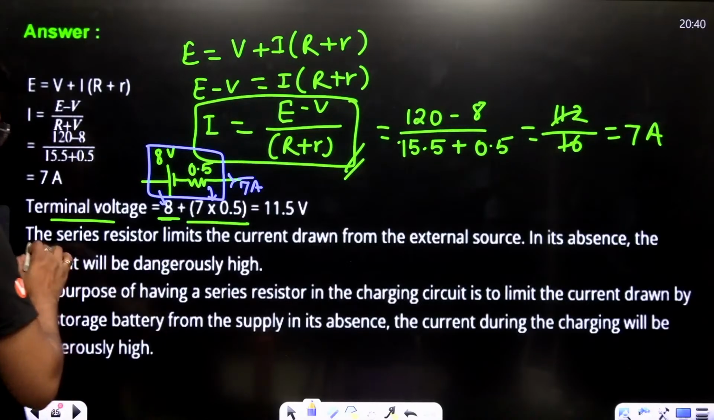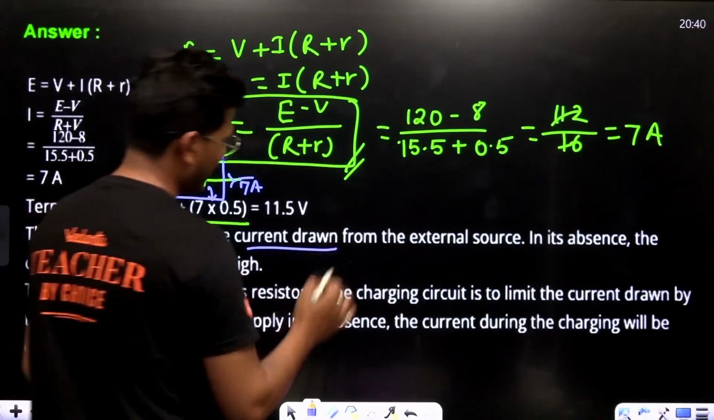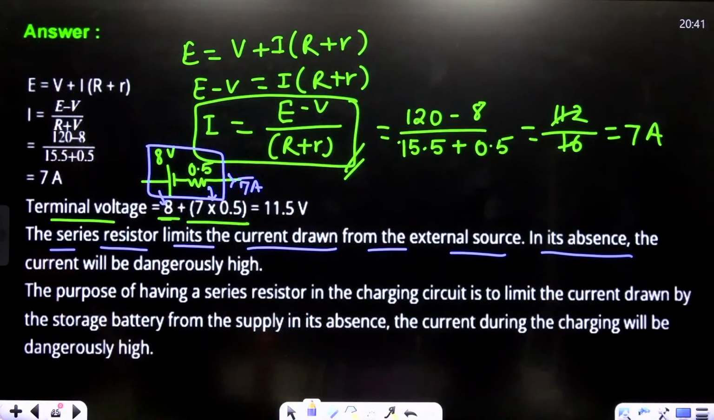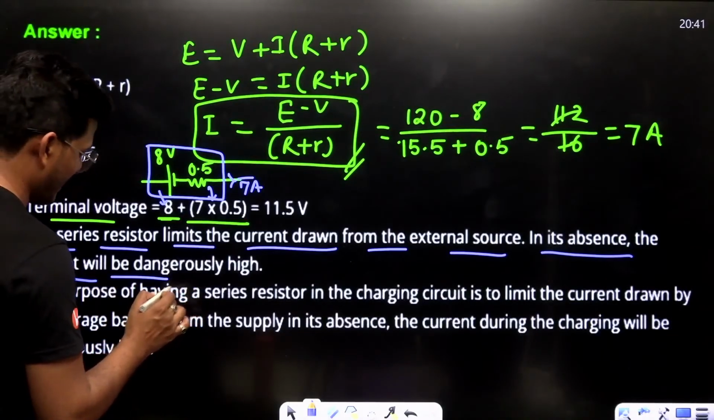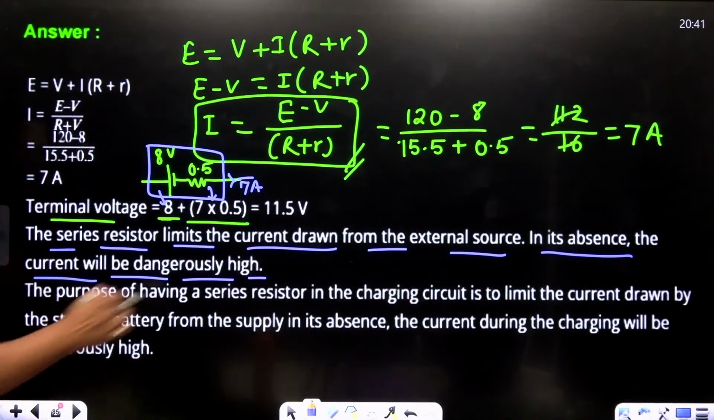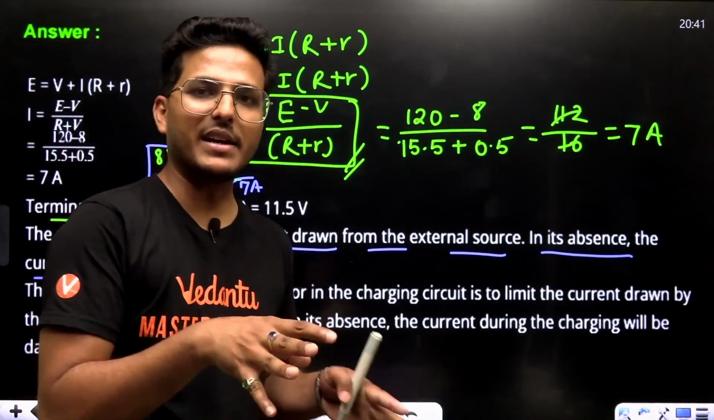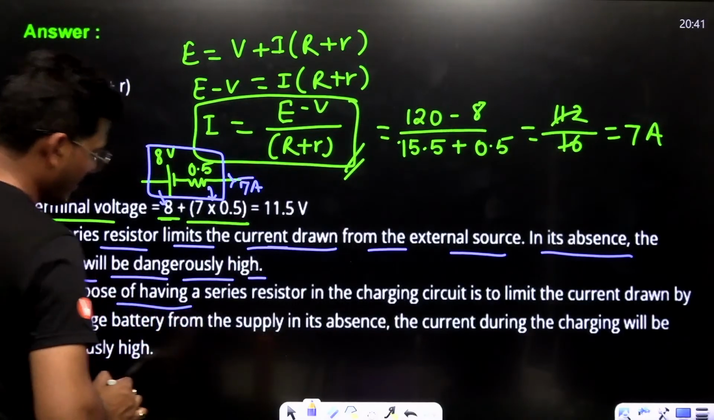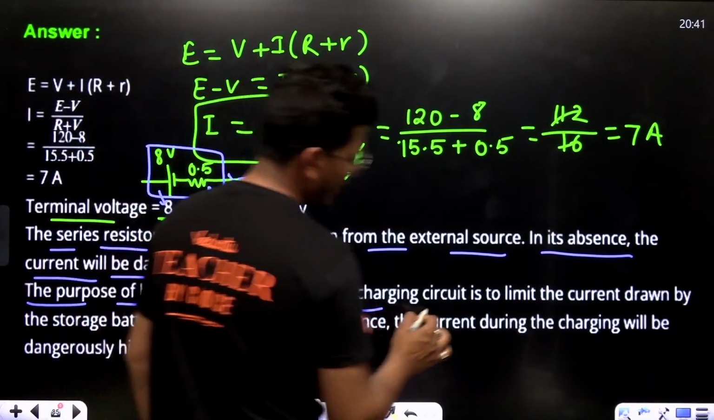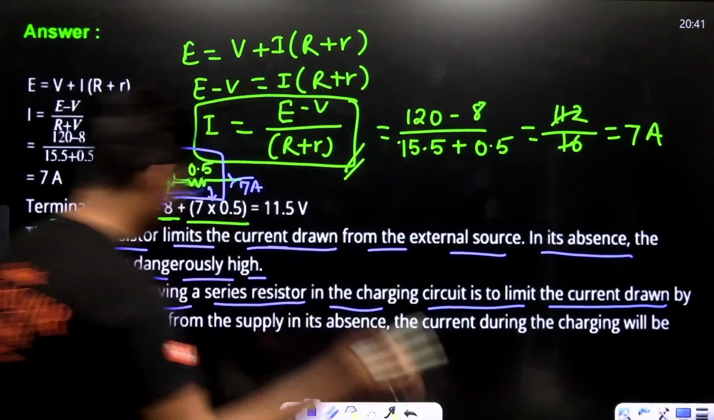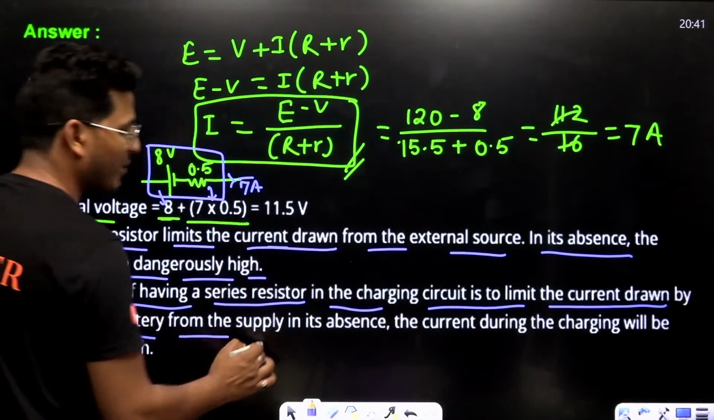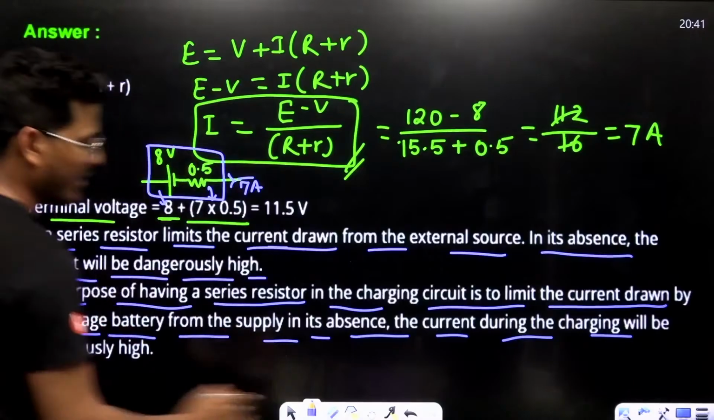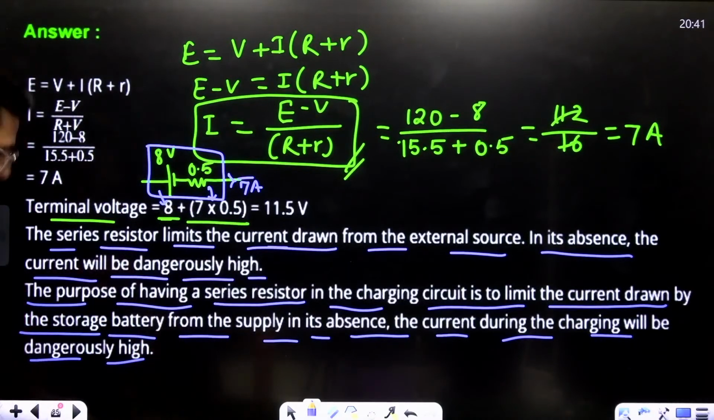The series resistor limits the current drawn from the external source. In its absence, the current will be dangerously high. In a series combination, if you use a resistor, then it will control the current. The purpose of having a series resistor in the charging circuit is to limit the current drawn by the storage battery from the supply. In its absence, the current during charging will be dangerously high.